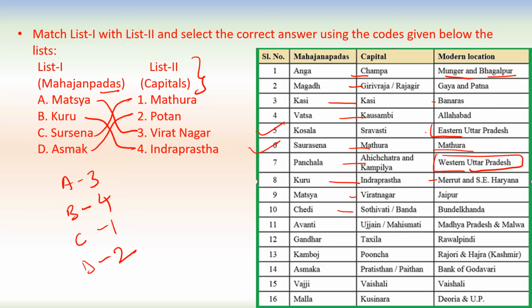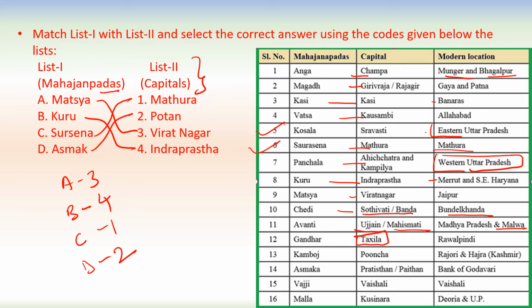Chedi, and the capital was Sothivati or Banda, and the modern location is Bundelkhand. Avanti, the capital was Ujjain or Mahishmati. This is in Madhya Pradesh and Malwa region. Gandhara, so we know that Gandhara, the capital was Takshila.